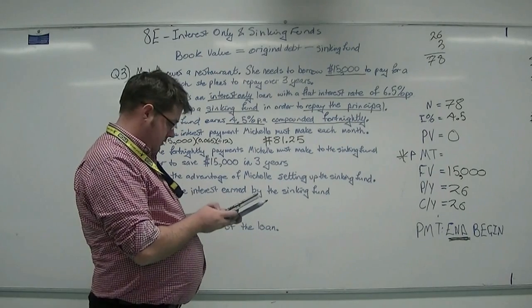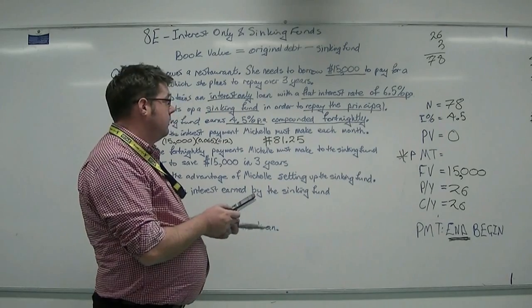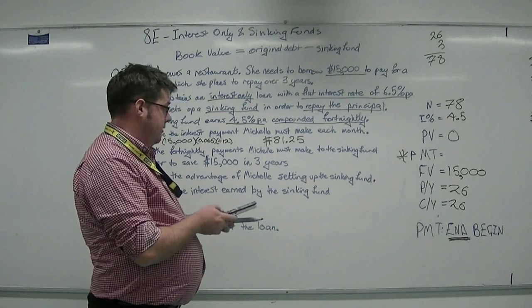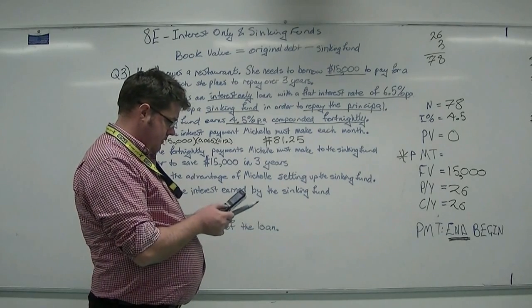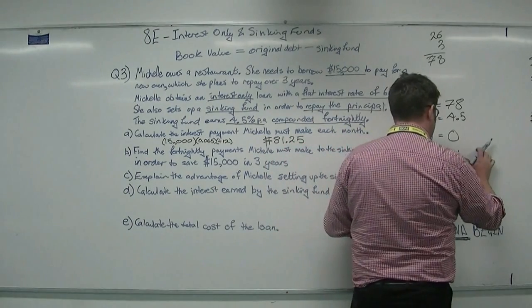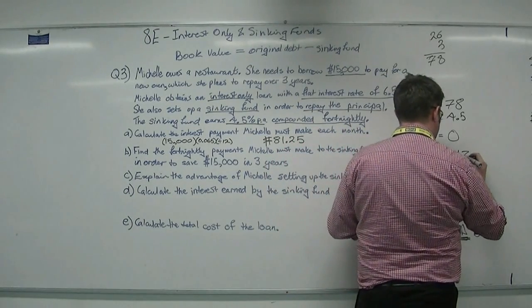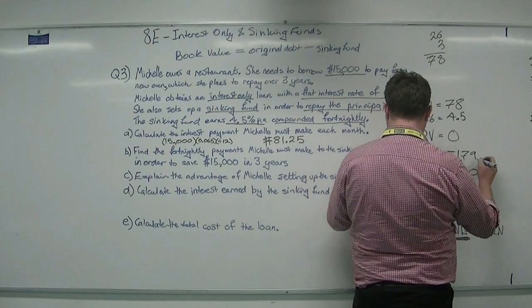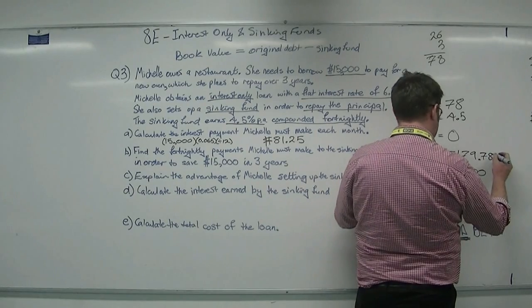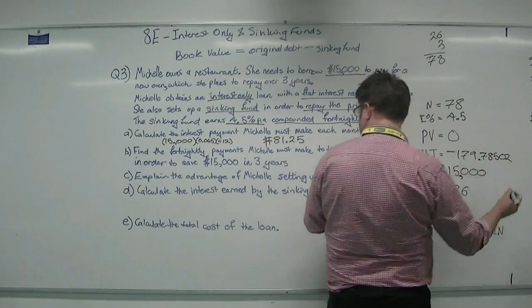Alright, so we go apps, enter, 78, 4.5, 0. Payments we're going to solve for, final value is 15,123. Solve for the payment, and we end up with minus $179.78502.